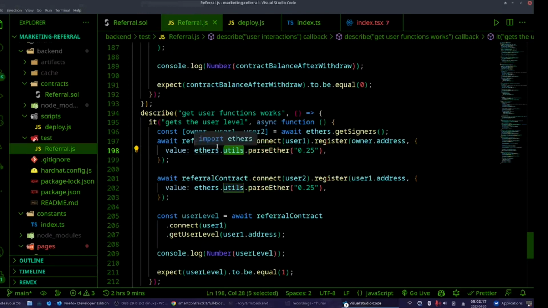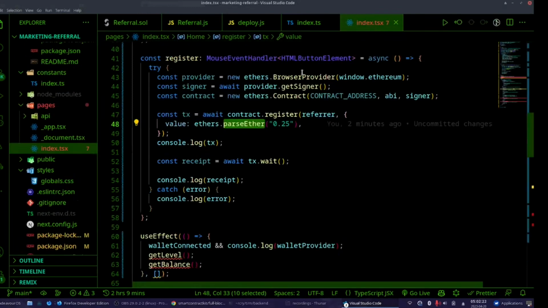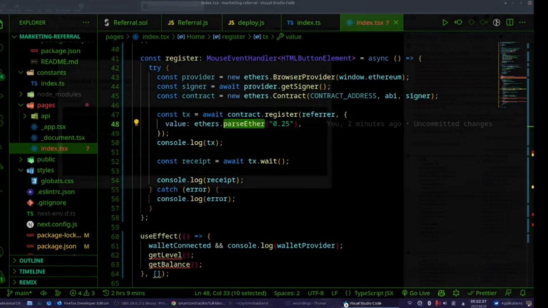This is how we usually wrote in Ethers 5. But in Ethers 6, the newest version, you don't use utils, you just write ethers.parseEther. So this is one of the differences. It's basically nothing. I just don't write utils, and that's all. The register function should work. Then I want two more functions. Again, I'm going to copy paste them. Just a moment, I'm putting them in. We're already at 15 minutes.